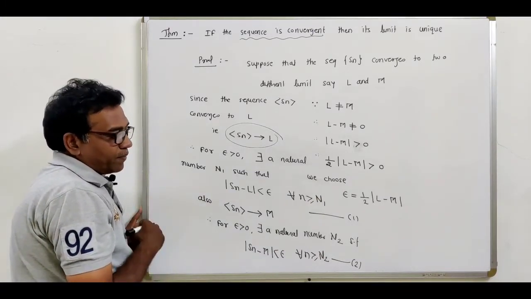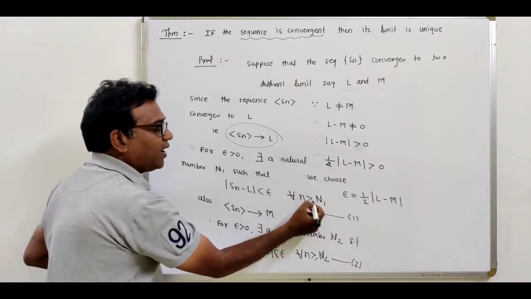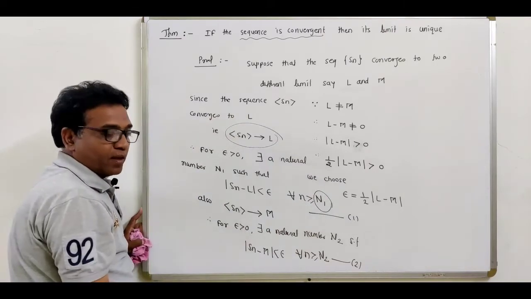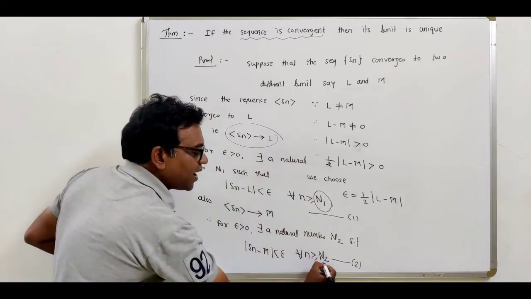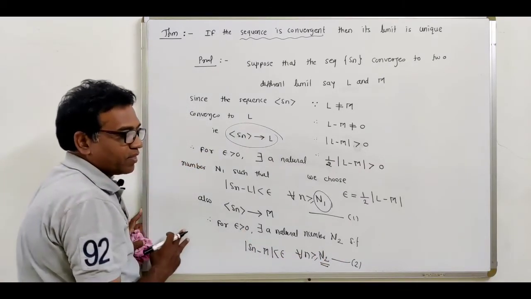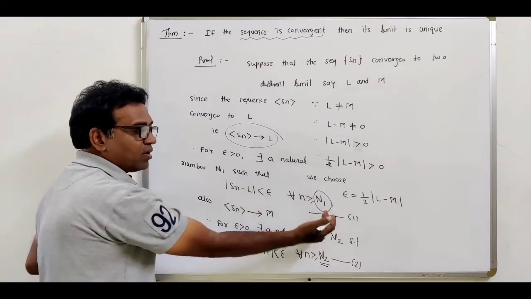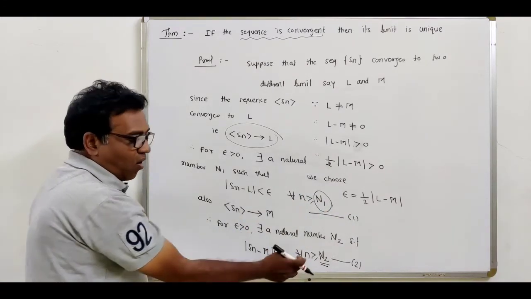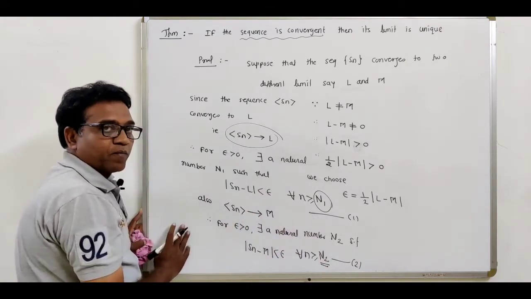Now see, this first equation is valid for all n greater than or equal to this natural number N1. And this second equation is valid for all n greater than or equal to the natural number N2. First condition is true for all n greater than or equal to N1. This second equation is valid for all n greater than or equal to this natural number N2.